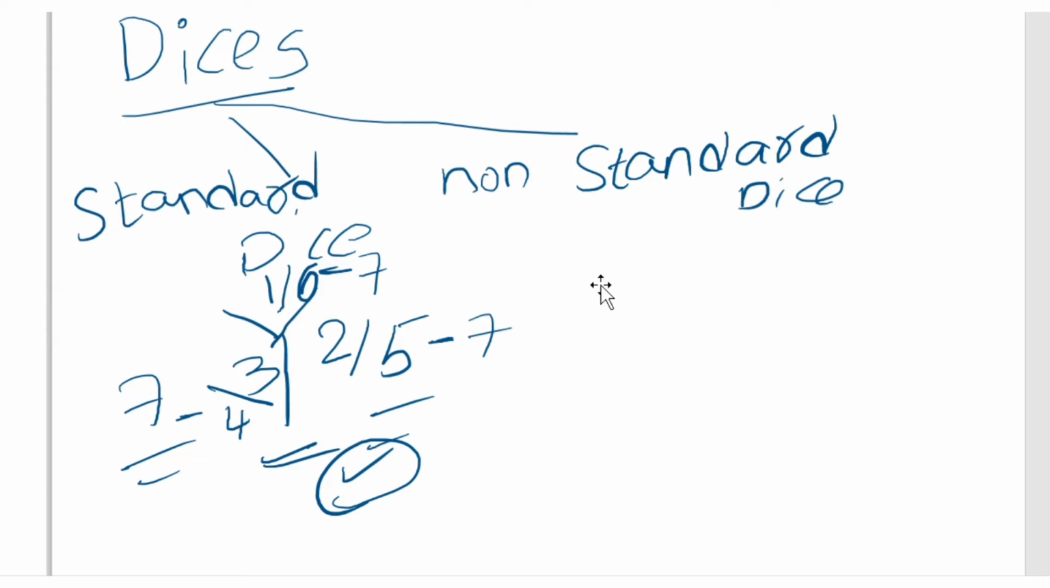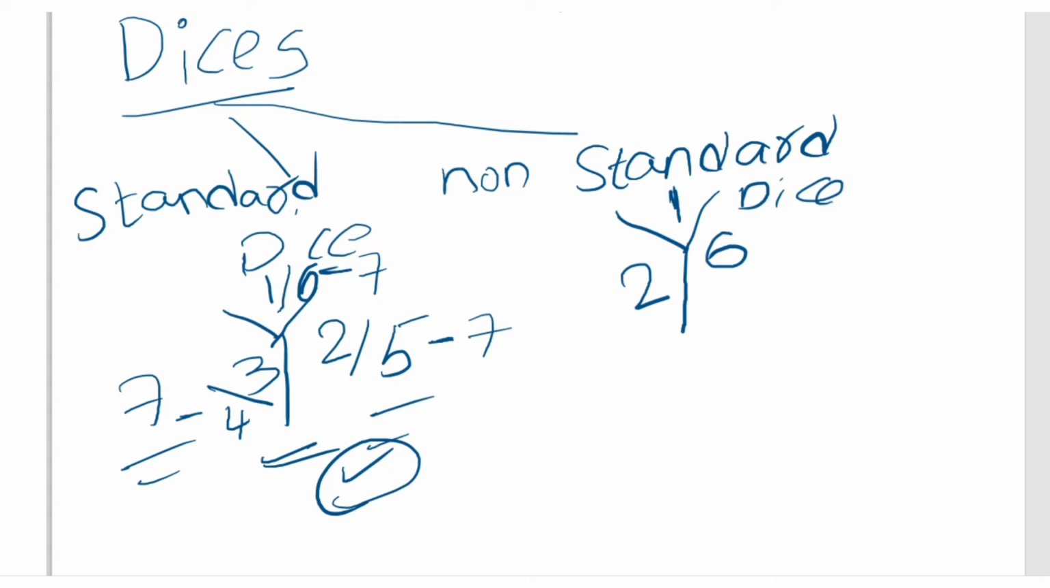So when it comes to non-standard dice, what exactly does non-standard dice mean? I'm also drawing the upper part of the die. I'm taking three numbers, say 1, 6, 2. The major concept of a non-standard die is that the sum of adjacent faces is equal to 7.